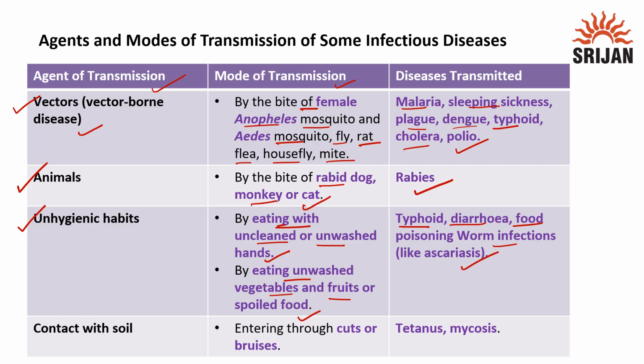So the next one is contact with soil, entering through cuts or bruises. So what are bruises? These are marks on the skin that result from damaged blood vessels under the skin, right? It can cause diseases, that is tetanus and mycosis.